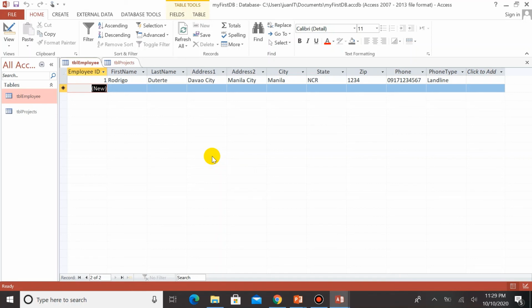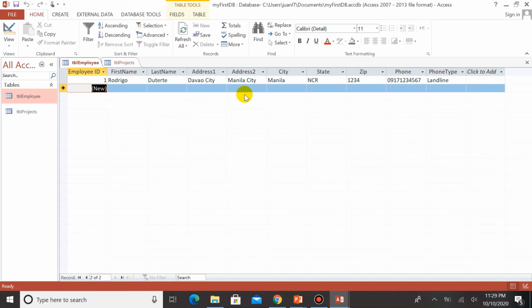But on the advanced database systems, on your other course, since this is just an introductory, our main objective here is just to manage the information. Instead of directly adding data into a table, we could add data using forms.